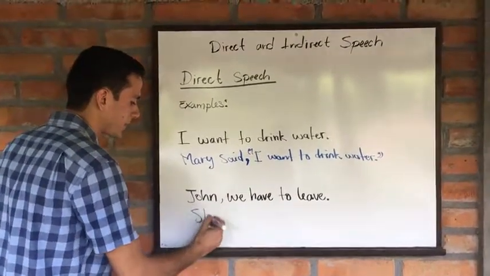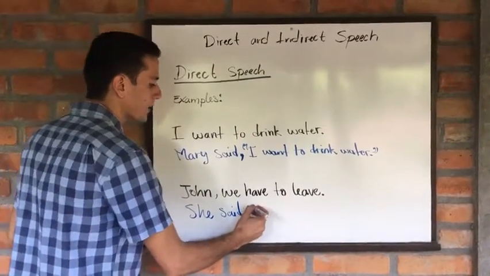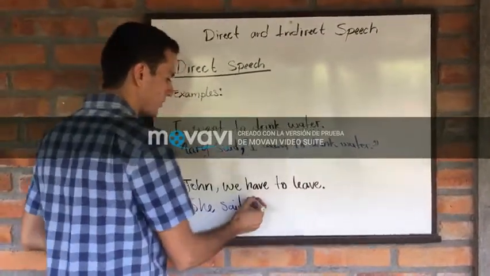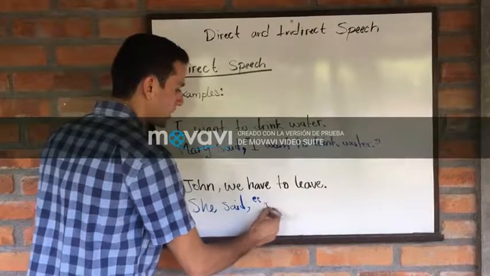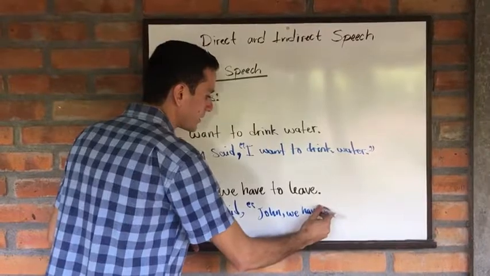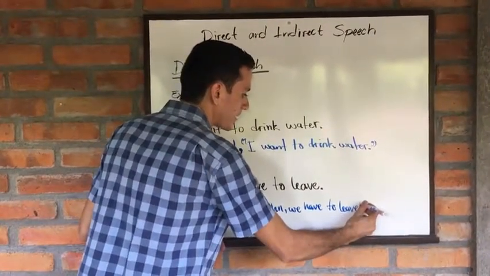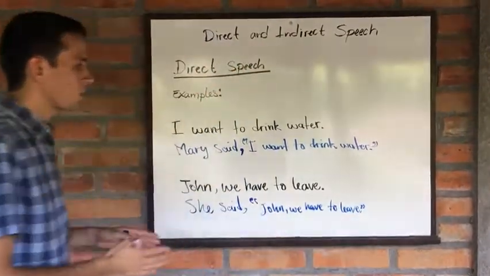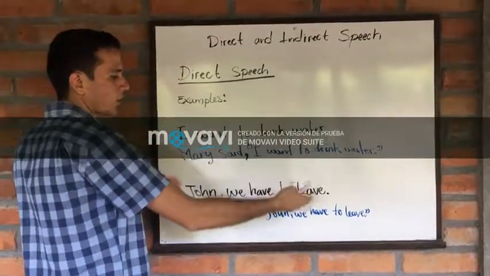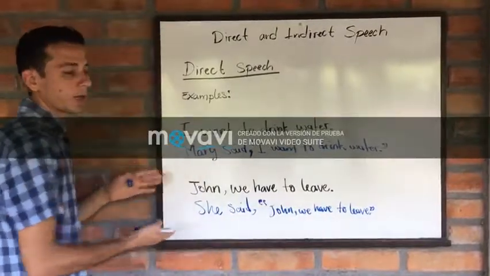We can start saying she said, then we use a comma, and then we use the quotation marks just to mention the same exact words that she mentioned, which are, "John, we have to live." And this is basically how we report in this case, we mention the exact words of a speaker in the direct speech forms, in the blue color.